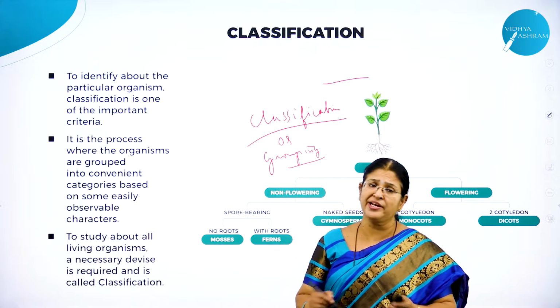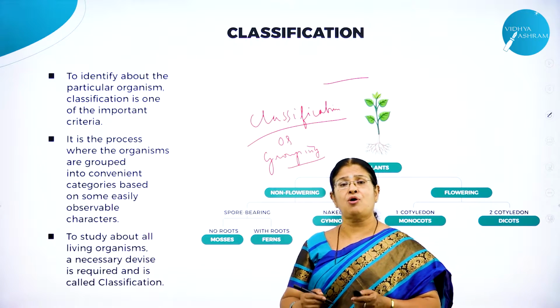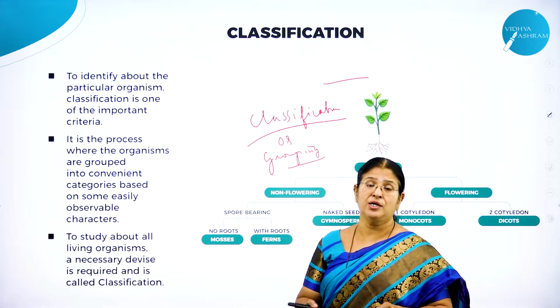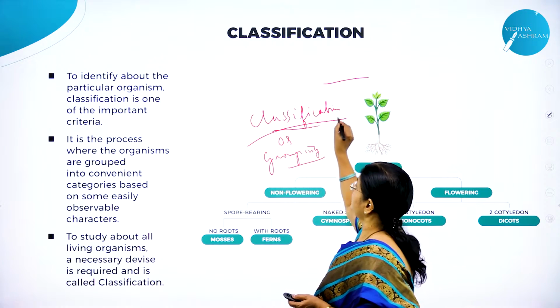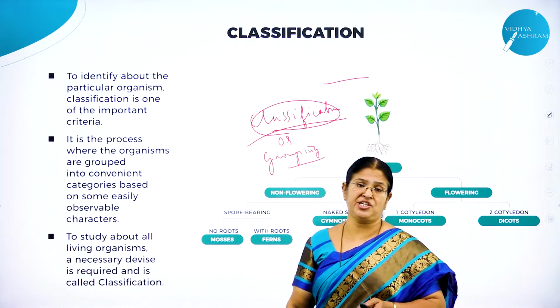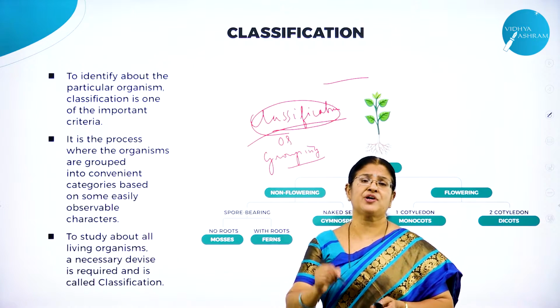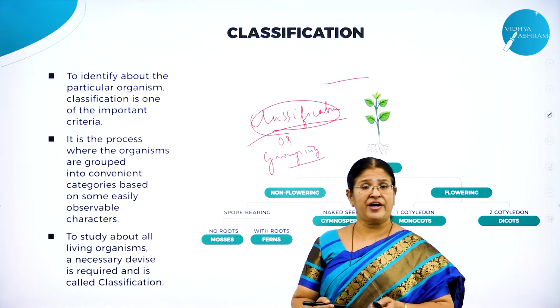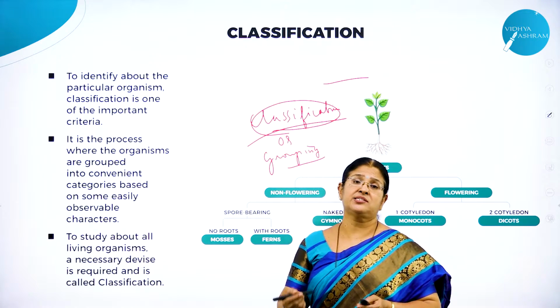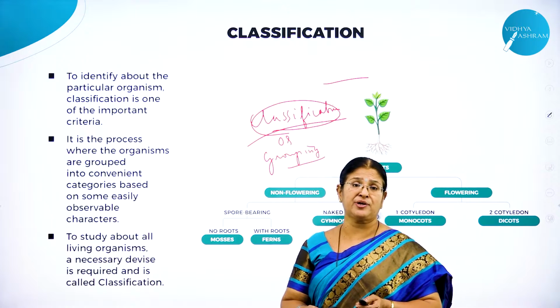If not, it is very difficult for us to study about all the plants and animals together. The only means of studying these animals is through a very important concept called classification. And what is the basis for classification? Certain similarities, certain dissimilarities, phylogenetic characters, that is the point of origin, is taken into consideration.